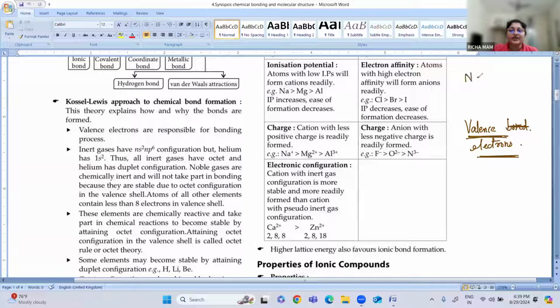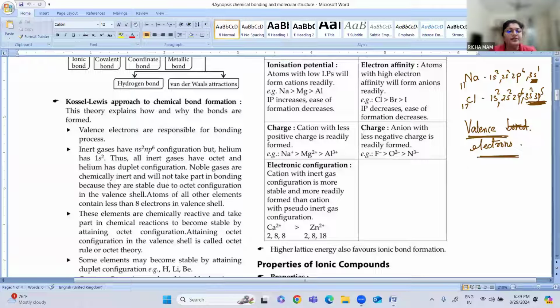Now suppose I give you sodium: it is 1s2, 2s2, 2p6 and 3s1. Which is the outermost valence shell? It is 3s1, so one electron here. And suppose I have chlorine: 1s2, 2s2, 2p6, 3s2 and 3p5. So 3s2, 3p5 are the valence electrons, which are involved in the bonds. So valence electrons means the outermost electrons.